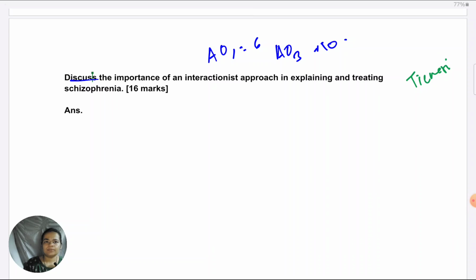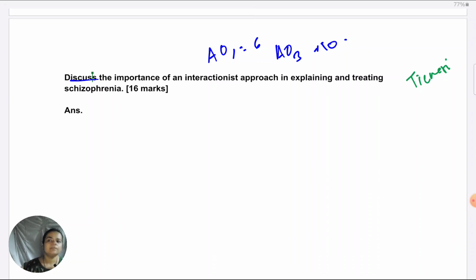You'll get an idea of the ternary study, and then you could answer the previous one also using it. So my suggestions for AO1: use good terminology, summarize some relevant study, be focused, don't stray away from interactionist. When it comes to interactionist, the tendency is to get into, okay, diathesis is there, so let me give the whole genetic explanation, let me give full Gottesman and Shields adoption studies. That is not what is being asked in interactionist.